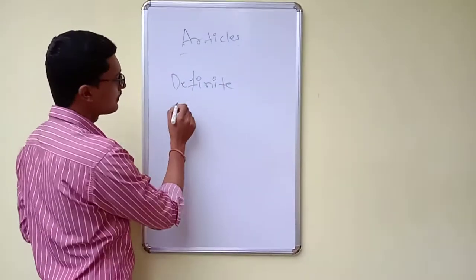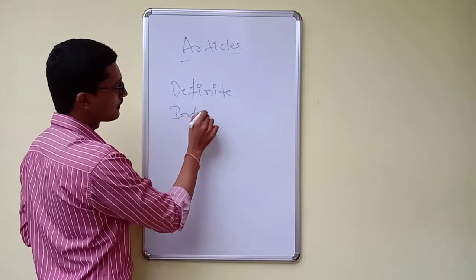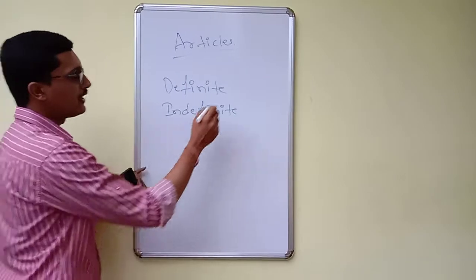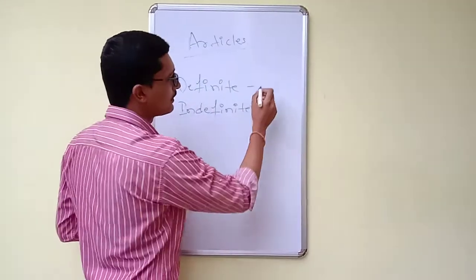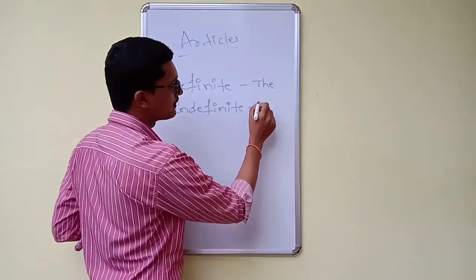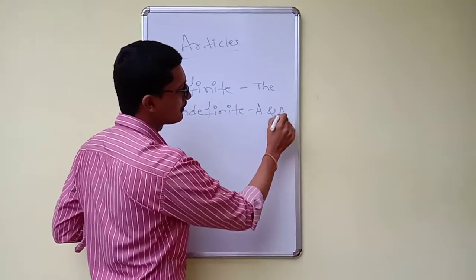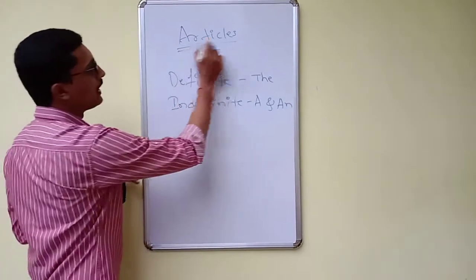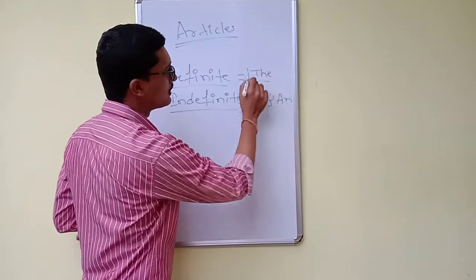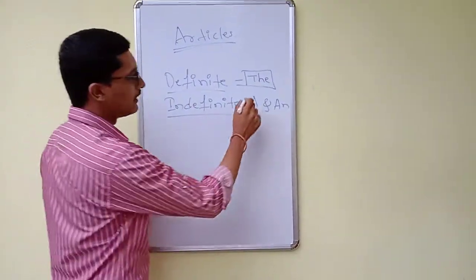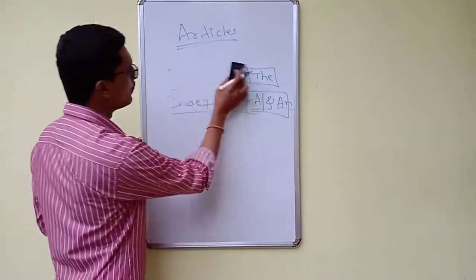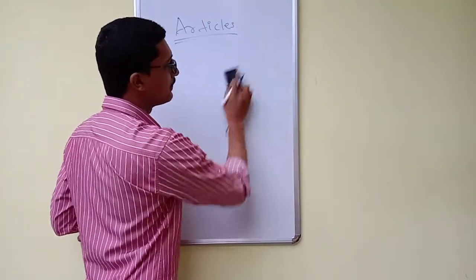definite article and indefinite article. In the definite article, we have only one part, that is "the", and in the indefinite there are two parts, that is "a" and "an". So in articles we have two, that is definite and indefinite. In definite there is only one, that is "the", and indefinite is two, "a" and "an". So first we'll discuss something about the indefinite article.